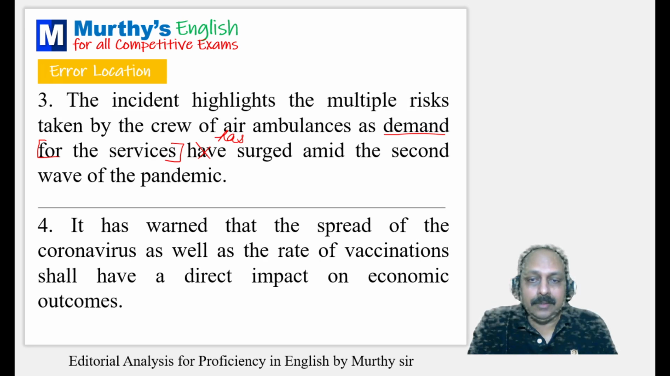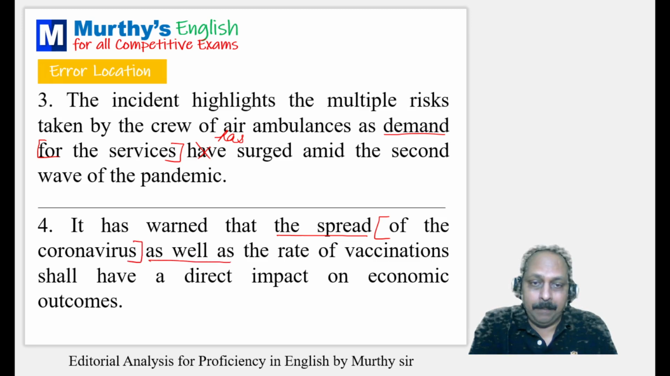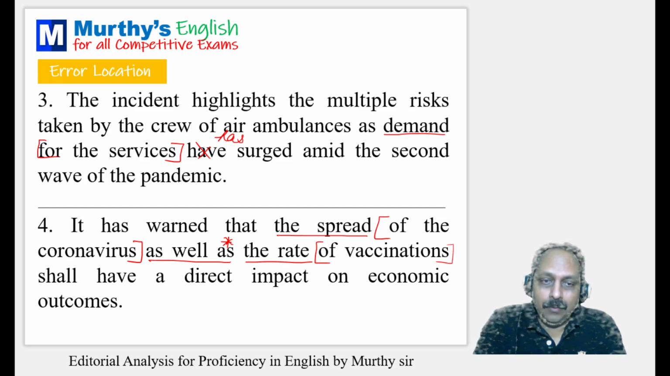It has warned that the spread of the coronavirus as well as the rate of vaccination shall have a direct impact on economic outcomes. Something has warned. It has warned that the spread of the coronavirus as well as the rate of vaccinations. Important from the exam point of view, there's a rule. Here we have two subjects, the spread and the rate, and there's a conjunction.